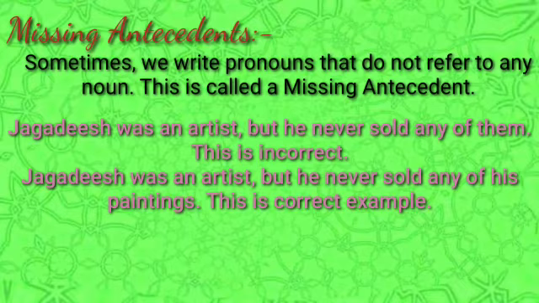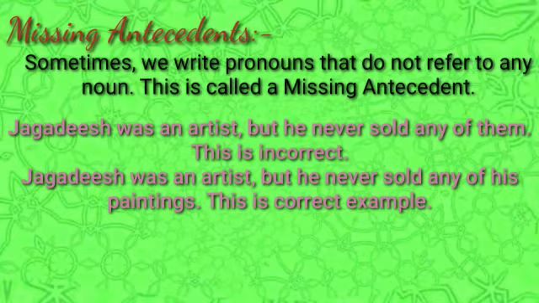Jagadish was an artist, but he never sold any of his paintings. This is correct example. Here we can see that Jagadish sold paintings. Here Jagadish is selling paintings. Painting is the particular antecedent.